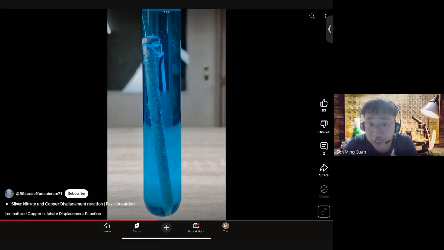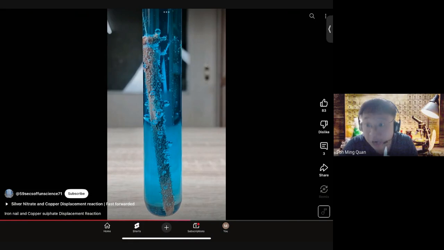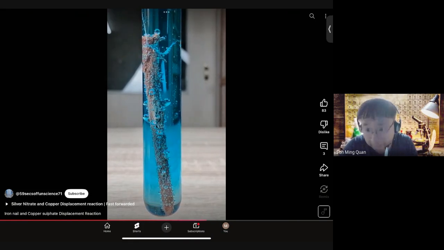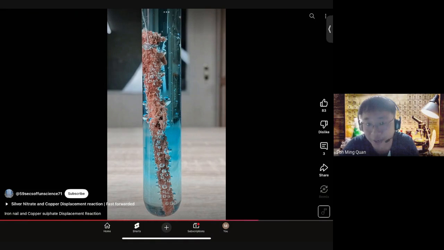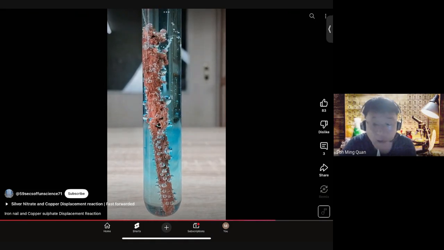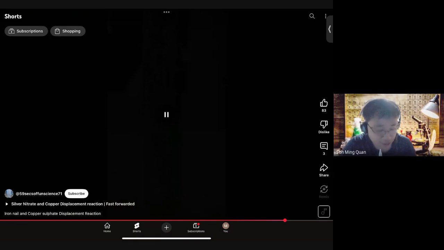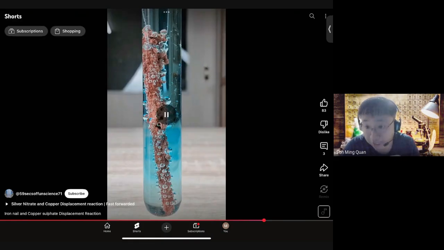Now, immediately you can already start to see some changes. You can see that on the surface of the iron nail, there is a reddish brown solid deposit forming. What is this reddish brown solid deposit? This reddish brown solid deposit is actually copper metal. This is copper metal itself. So how did the copper metal come about? It came about because the iron is more reactive than copper. Because the iron is more reactive than copper metal, it's able to actually displace copper from copper 2 sulfate, and that forms Cu metal itself. Okay, so you can clearly see the reddish brown solid deposit forming on the outside.